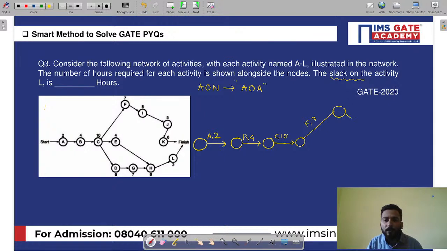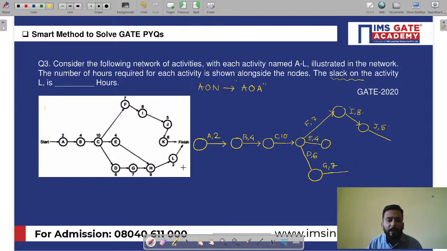And from here, I goes out, I with 8. Then from here, J comes out, J with 5. And now here, my dear friends, E is there, E with 4. Now from here, D is there, D with 6. And after that, G is there, G with 7.